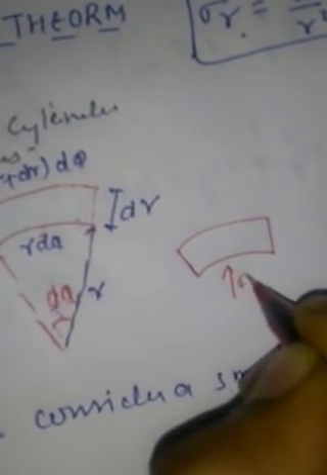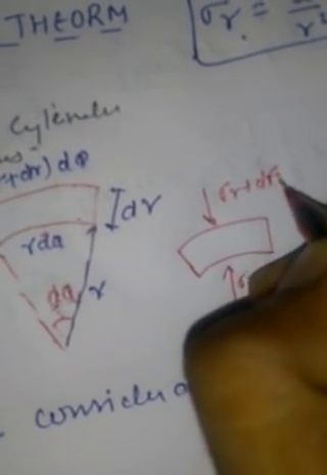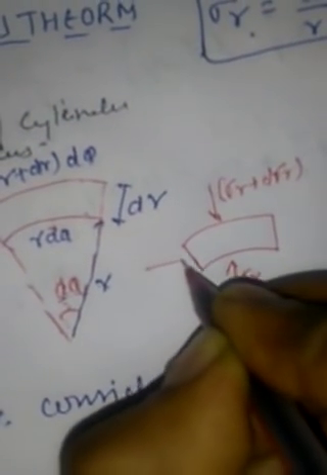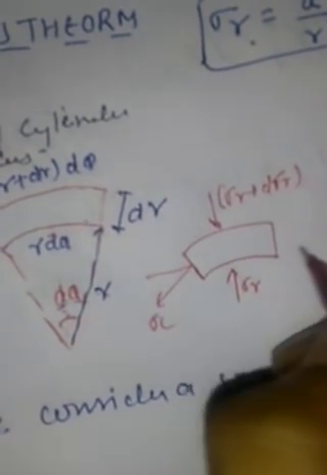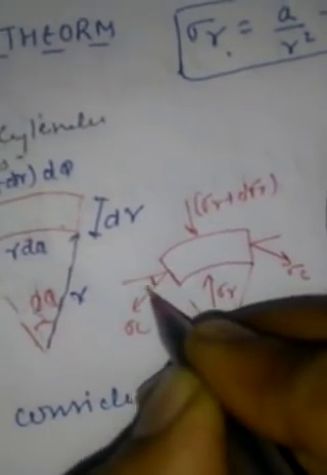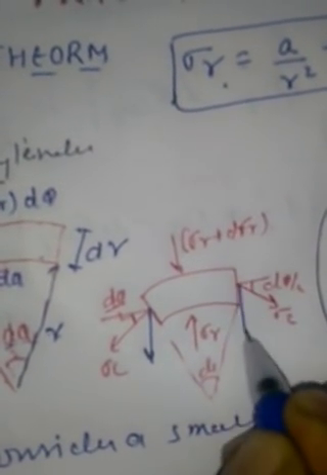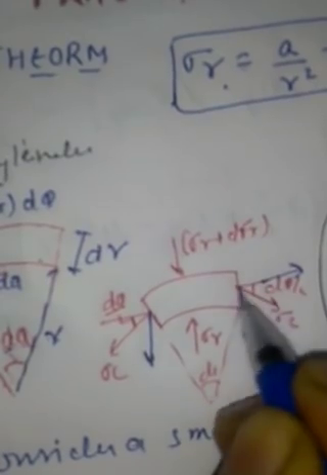Here sigma r is acting, here sigma r plus d sigma r is acting, and here sigma c is acting. If this angle is d theta, then this angle will be d theta by 2. Now resolve the component of sigma c in vertical and horizontal.